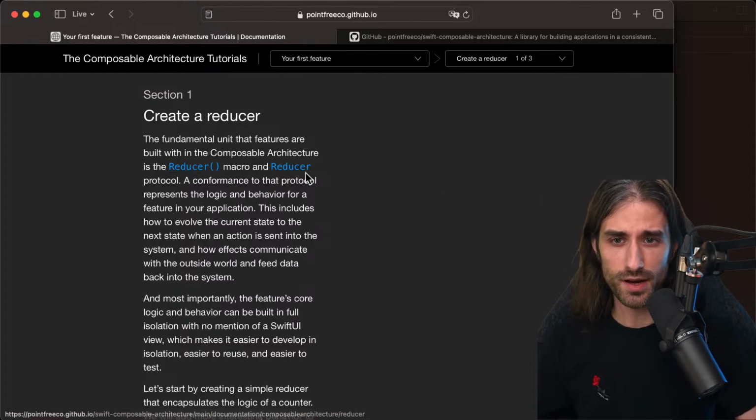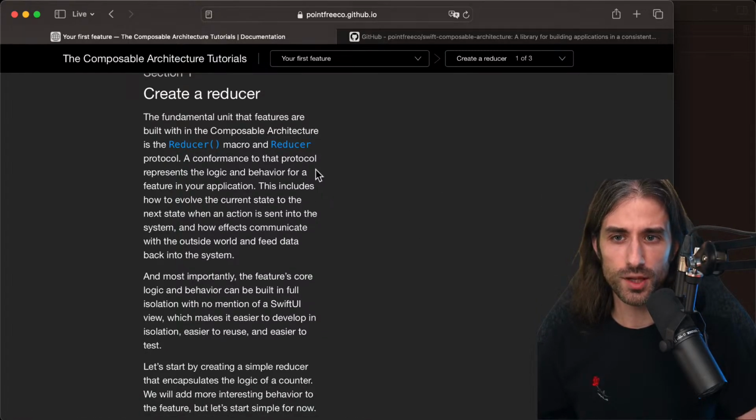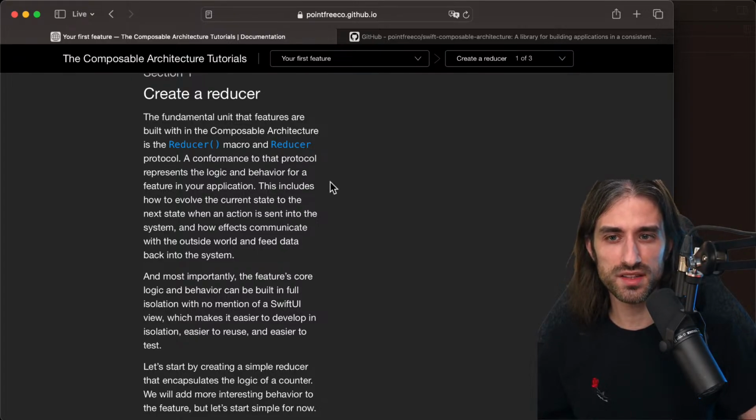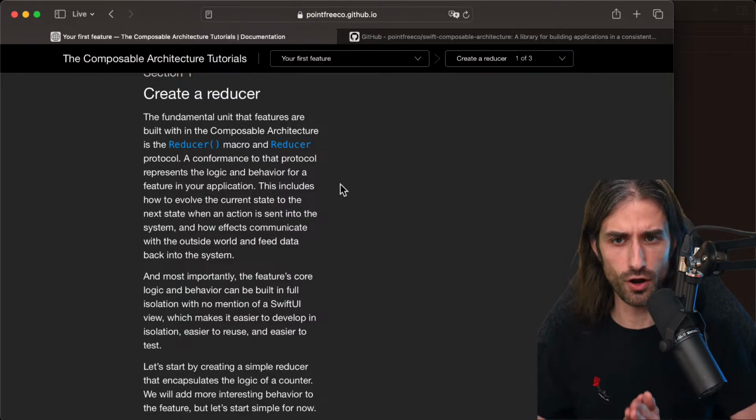So, reducer macro and reducer protocol. A conformance to that protocol represents the logic and behavior for a feature in your application. This includes how to evolve the current state to the next state when an action is sent into the system, and how effects communicate with the outside world and feed data back into the system. So in this paragraph, we see already some of the core ideas of TCA.